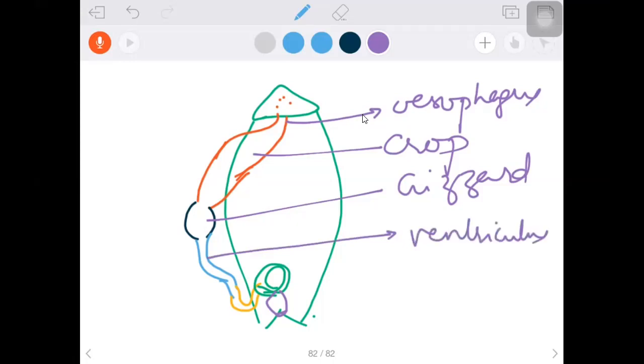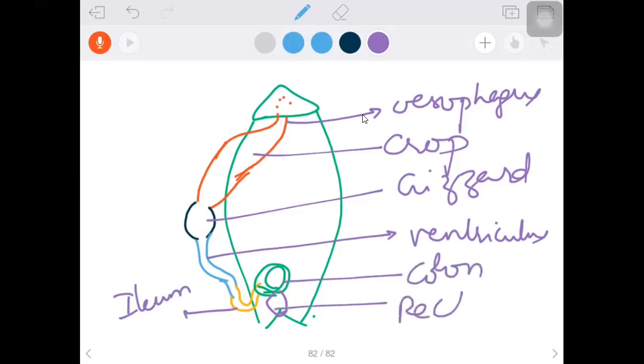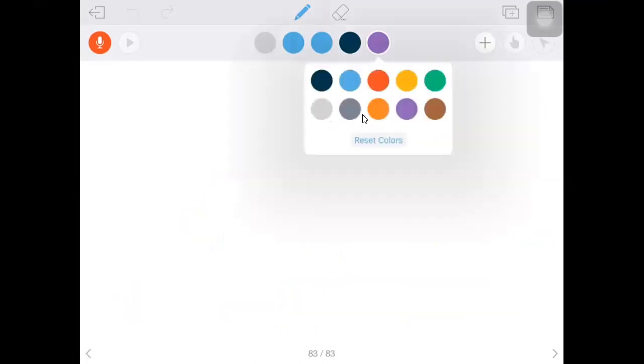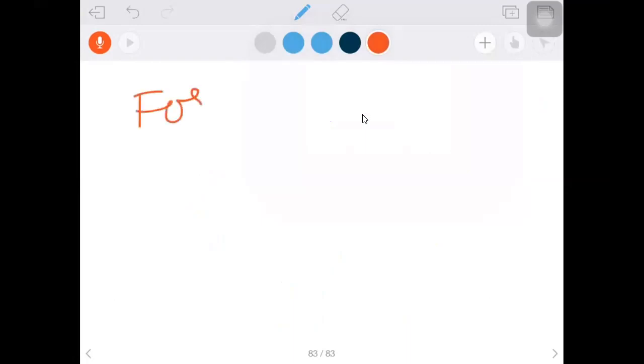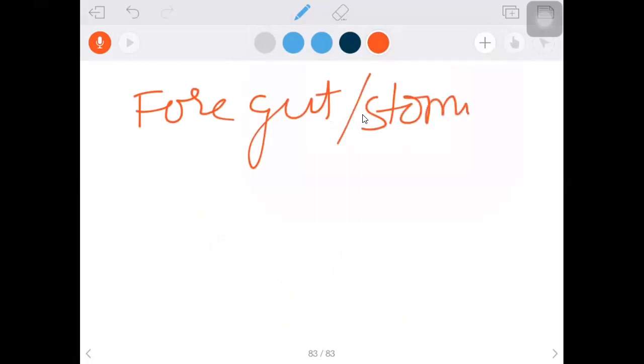Okay, next this area. What is this? Ileum, and colon, rectum. We just need to correlate with these particular words first of all. So what I said is that the foregut is also called stomodium. The three portions of the alimentary canal: the foregut or stomodium includes the pharynx, into which the mouth opens.